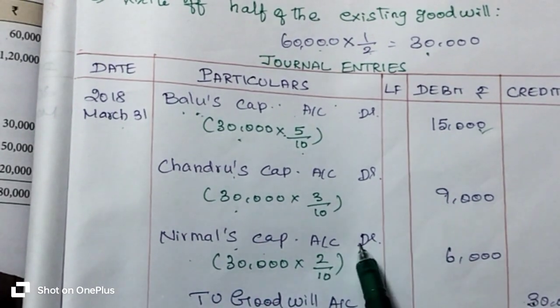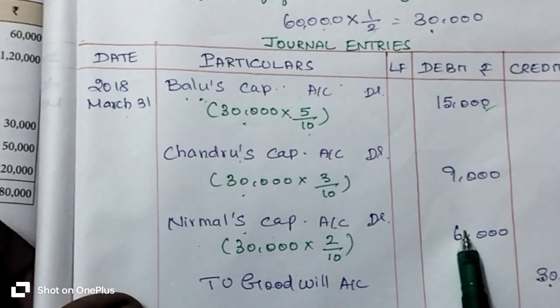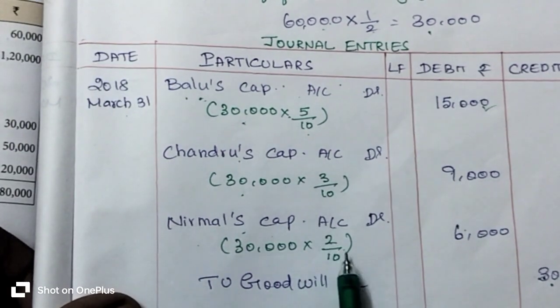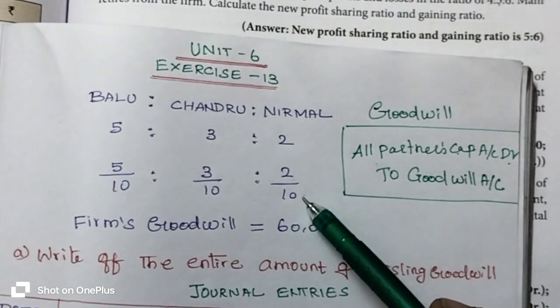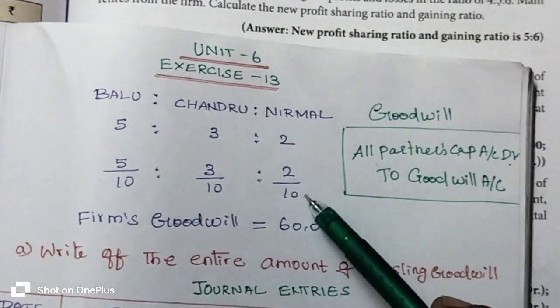Then Nirmal's capital account debit 6,000 rupees. So 30,000 rupees into Nirmal's gaining ratio, which is 2 by 10, which means Nirmal's old profit sharing ratio is 2 by 10. So we have to assume old profit sharing ratio as the gaining ratio.